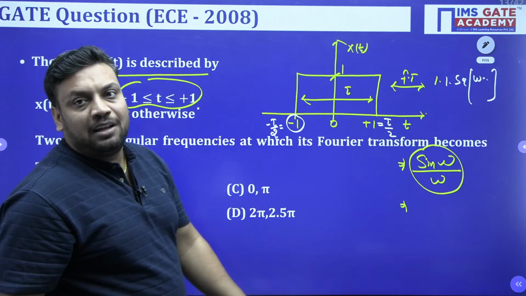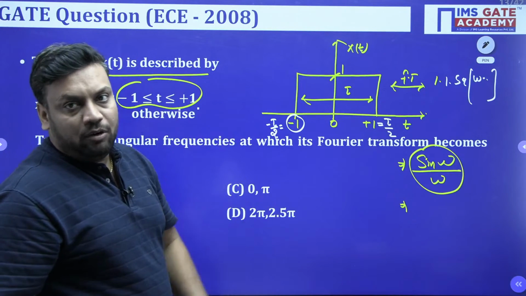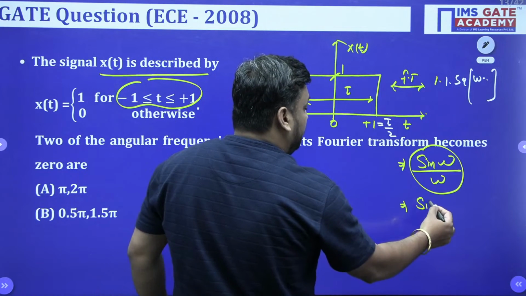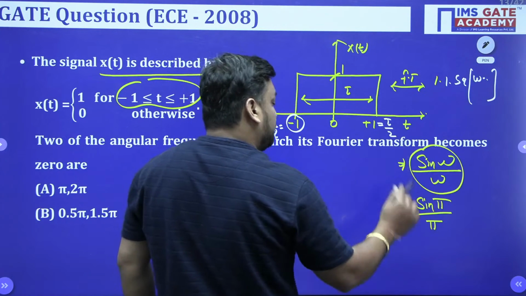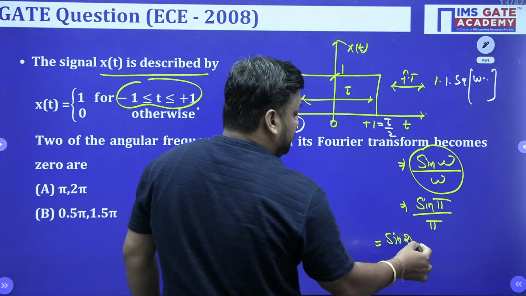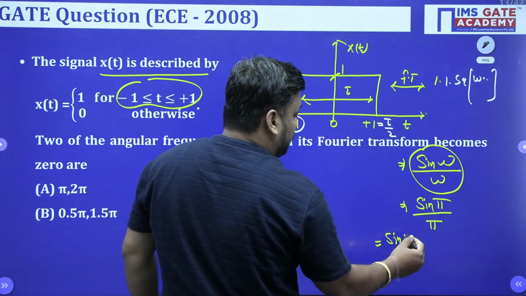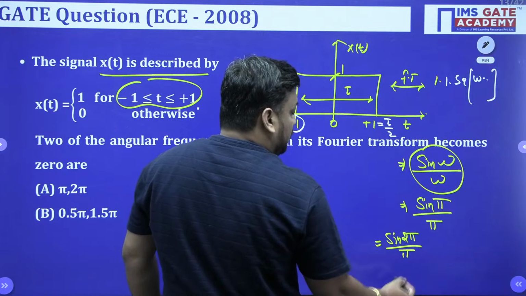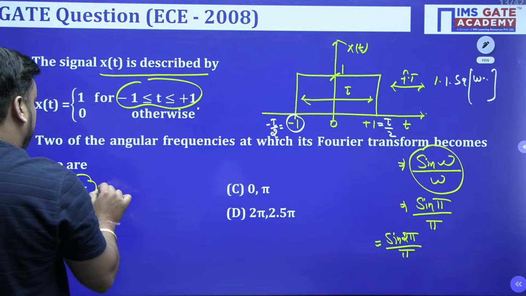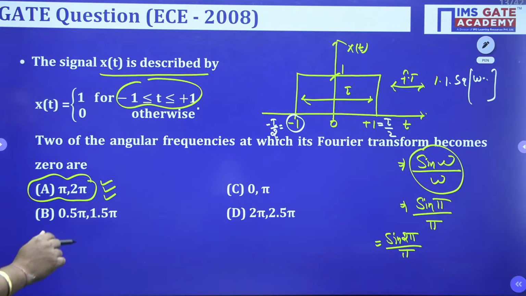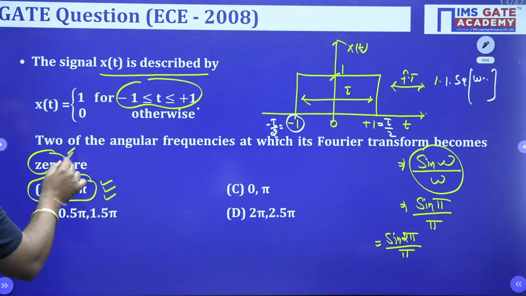So you cannot consider omega equal to 0, but you can consider omega equal to pi and 2 pi, because when I put pi, it becomes sine pi upon pi. Sine pi is 0, and 0 upon pi is 0. Similarly, if I put 2 pi, it becomes sine 2 pi upon pi, and sine 2 pi is again 0, so 0 upon pi is 0. So the answer is pi and 2 pi, option A for Ahmedabad, because the question asks for the angular frequency at which the Fourier transform X of omega becomes 0.